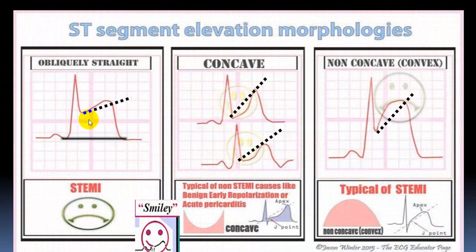So you can see this is oblique, this is concave, this is concave, while this is convex. Convex is usually more in favor of STEMI, while concave is more in favor of benign STEMI mimics.